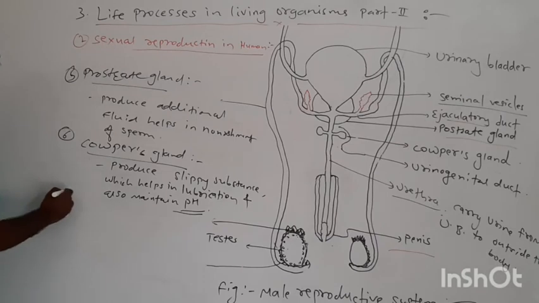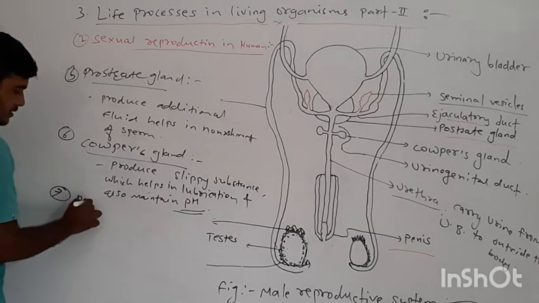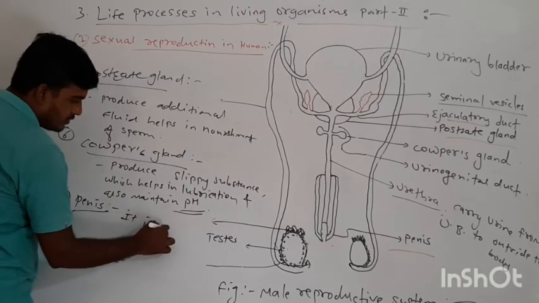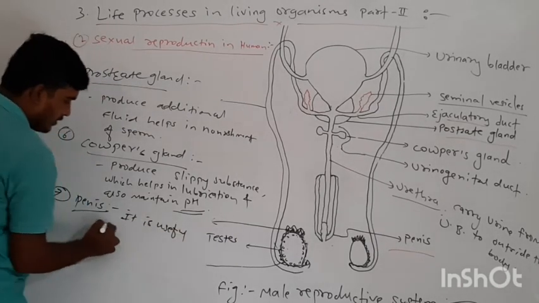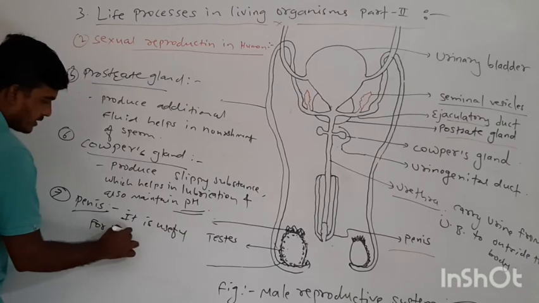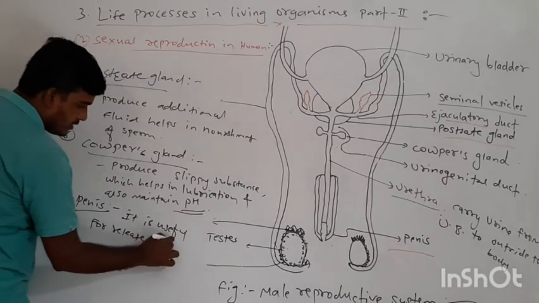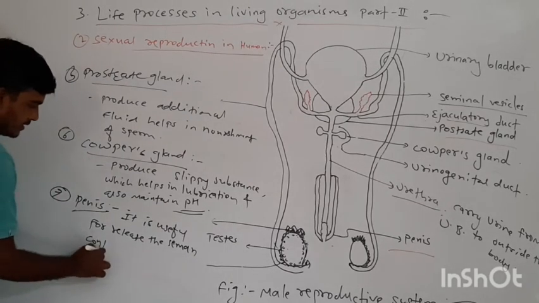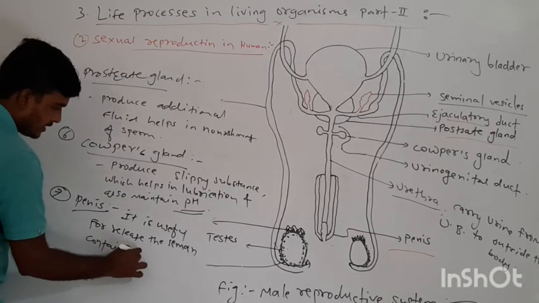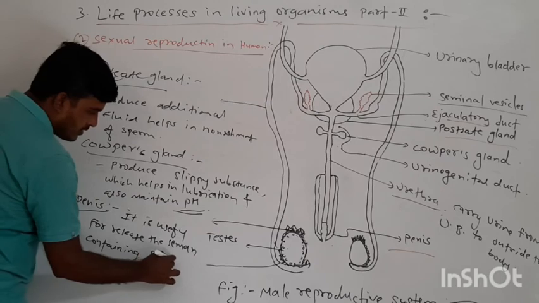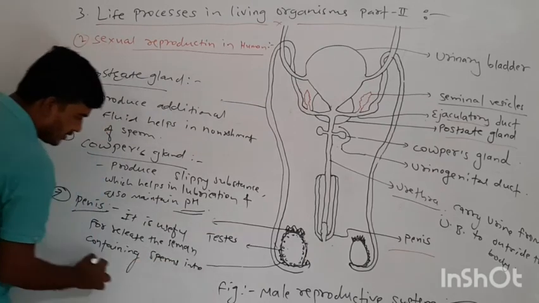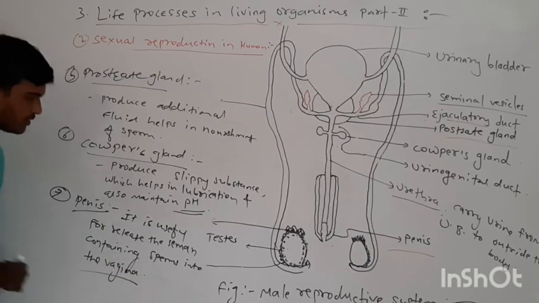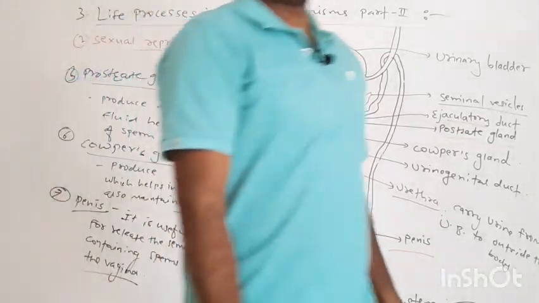Now finally, the penis is useful to release the semen containing sperms into the vagina during sexual intercourse.